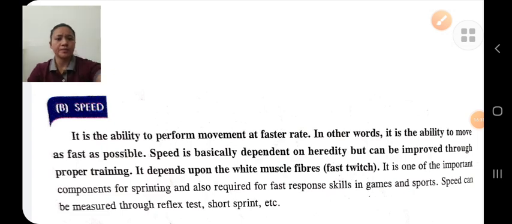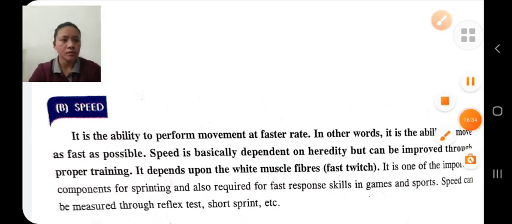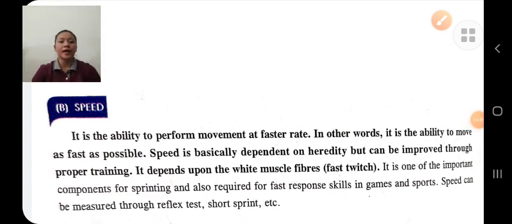Next is speed. Speed is the ability to perform the movement as fast as possible.